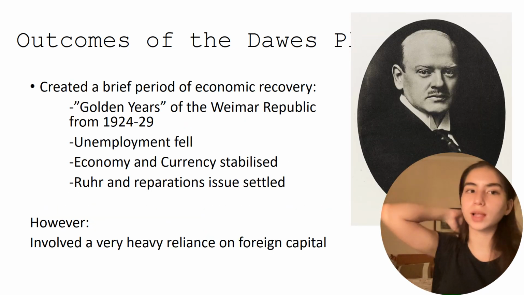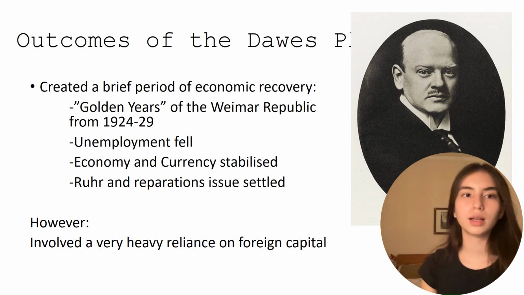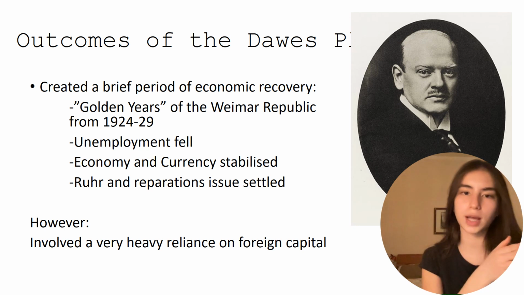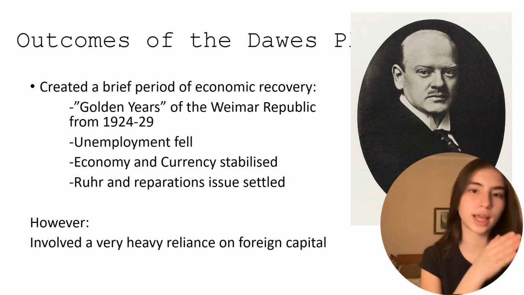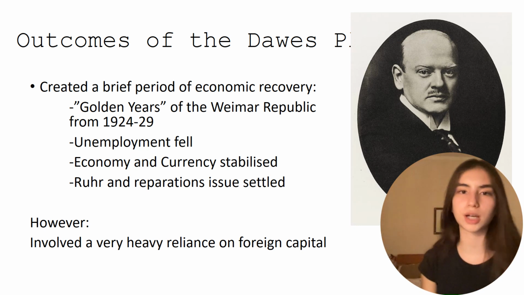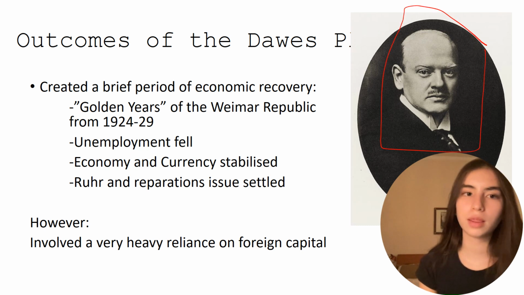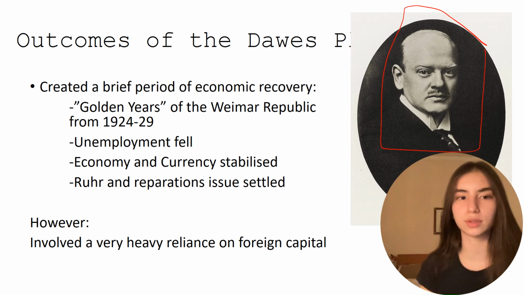The outcome of the Dawes Plan was that it created a brief period of economic recovery. The years following the Dawes Plan were called the golden years of the Weimar Republic, from 1924 to 1929. So basically from when the Dawes Plan was negotiated and the hyperinflation crisis ended, partially thanks to that, until 1929 when the Great Depression breaks out. These golden years were under Gustav Stresemann, which is this gentleman over here. Unemployment fell, the economy and currency stabilized, the war and reparation issues were settled.